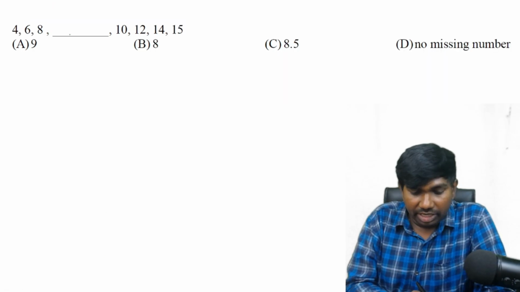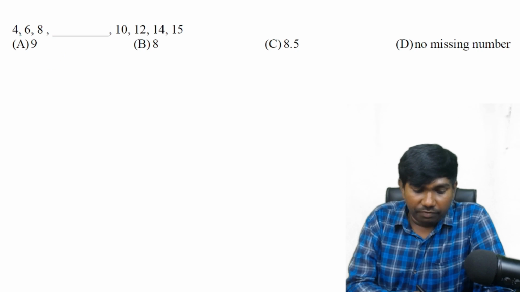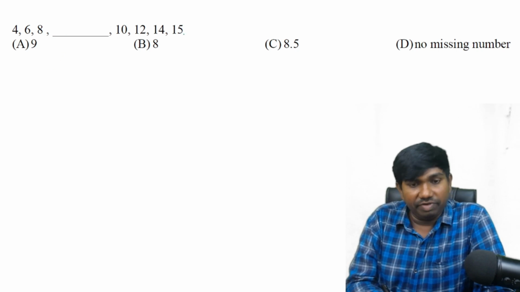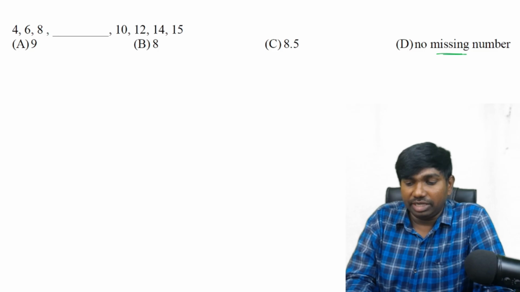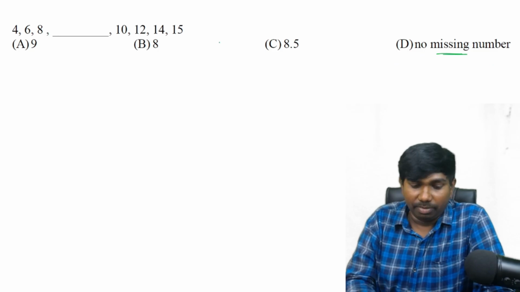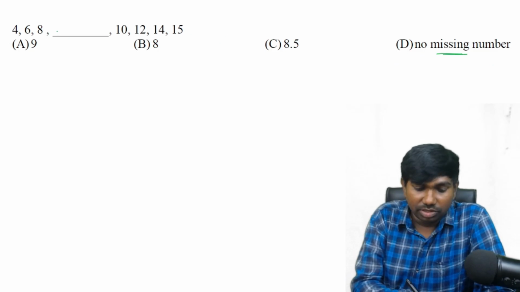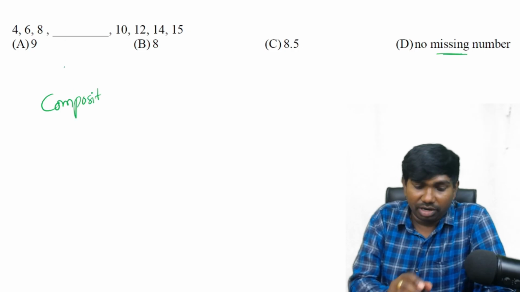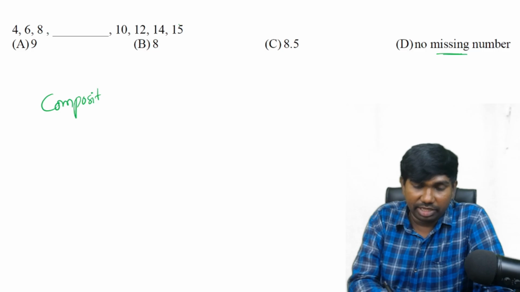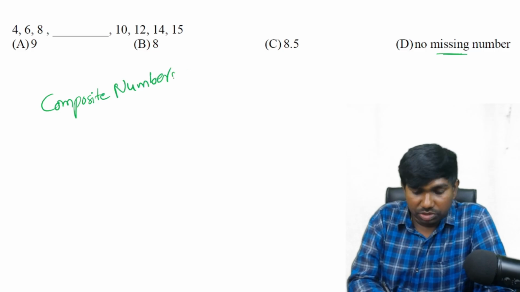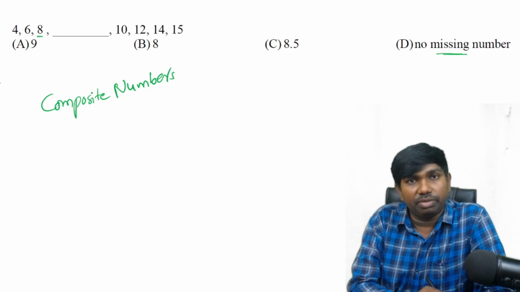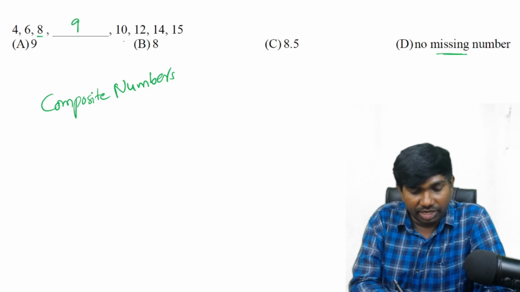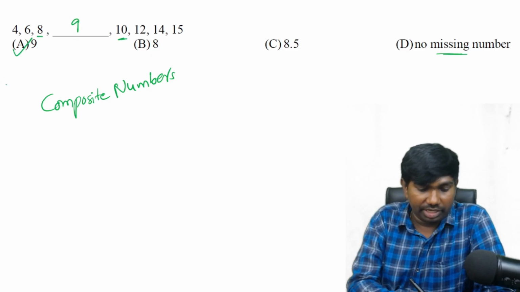4, 6, 8, 10, 12, 14, 15. See, if you consider all these numbers as even numbers, you might find something missing. There is no missing number, but they are not even numbers. They are composite numbers. What are the numbers missing here? All prime numbers are missing here. Other than prime numbers, the numbers are called composite numbers, successive composite numbers. So successive composite numbers means, what is the next composite number after 8? 9, and after 9 it is 10. So the answer is 9. Okay.